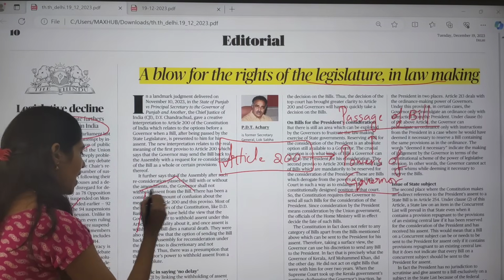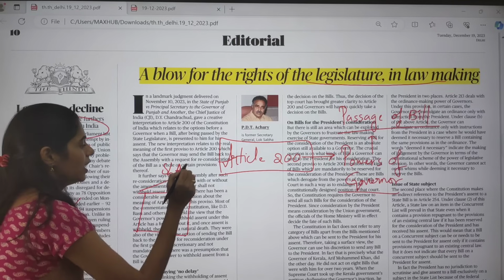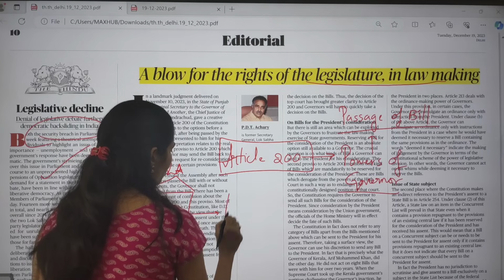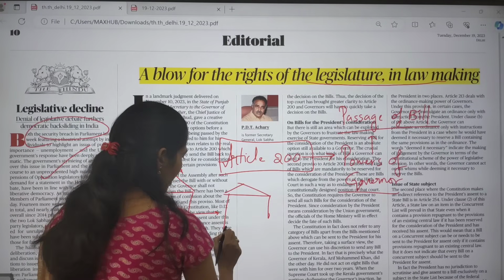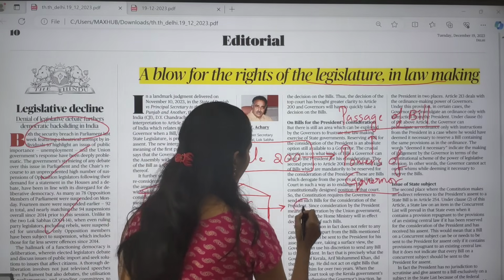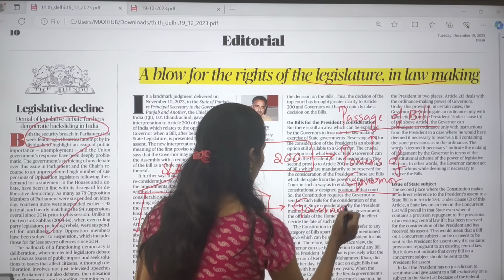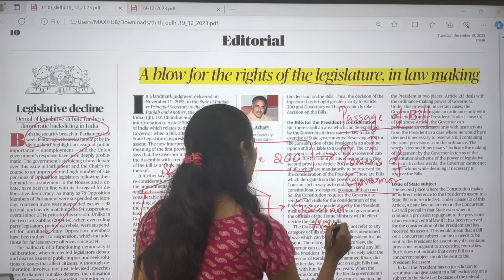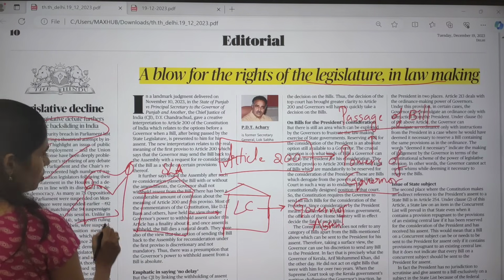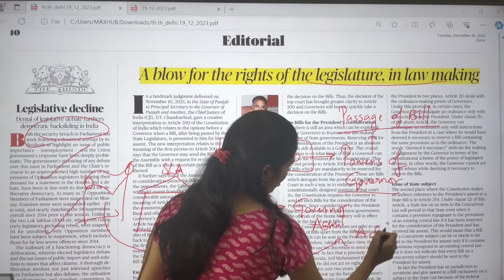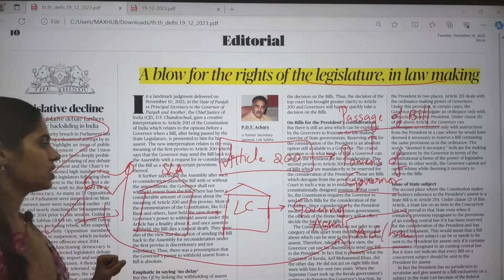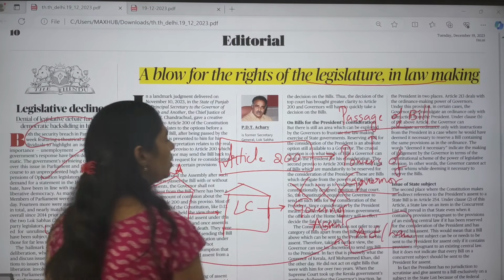Whenever a bill is passed in the state legislative assembly, in case of unicameralism, or passed in both the state legislative assembly and the legislative council in bicameralism, that bill is placed before the governor for assent. If the governor gives assent, then that bill becomes an Act or a law and will be published in the Gazette. The issue here is that the governor is not giving assent, he is withholding the bills.